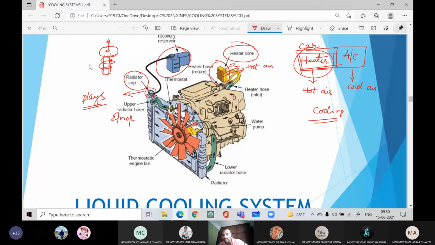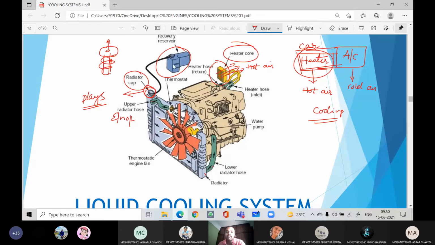That is the reason when the engine is hot, it is very dangerous to open the radiator cap. Nobody should try to open it when the engine is hot. Only when the engine cools can we open the radiator, because the pressure inside will flush the coolant outside, and that too very hot, so it may hurt people.